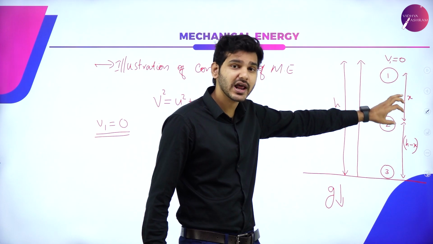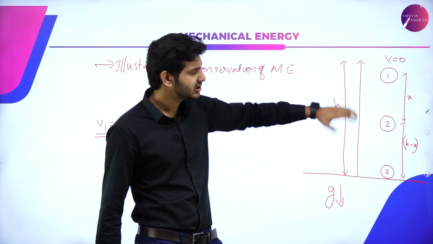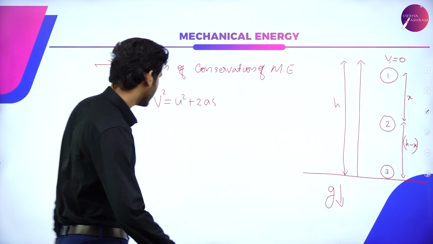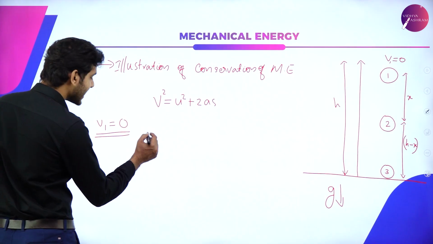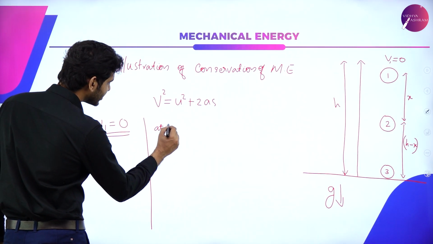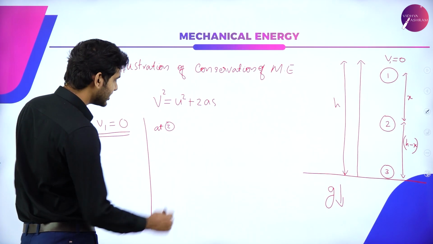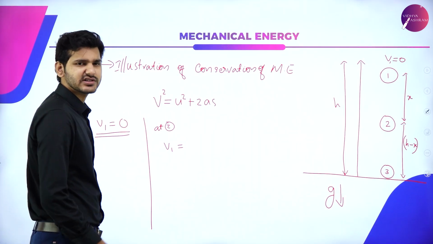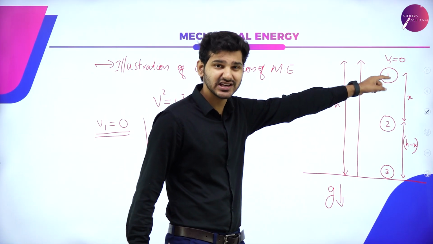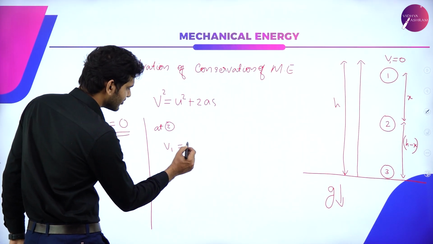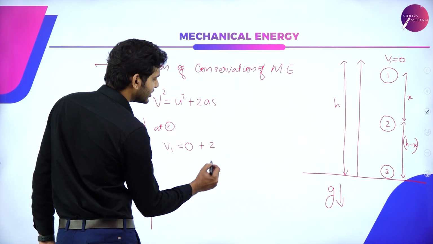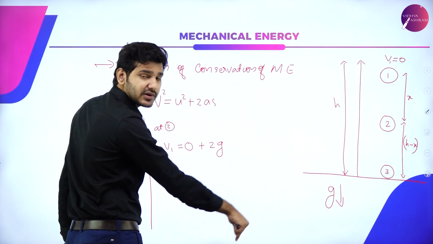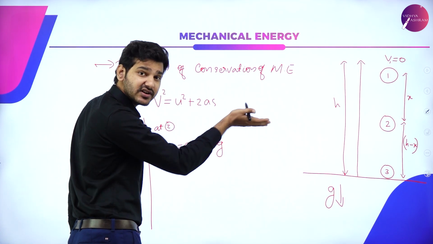Now we are going to start with position number 2. The object is at rest, just starting to fall, and when it reaches position number 2, let's say after x distance, what will be the velocity of that object? To find the velocity at position 2, we use the same equation. The initial velocity is 0, so 0 plus 2 into g, because every motion is happening downwards. Our reference direction is downwards, and gravity is in the same direction.